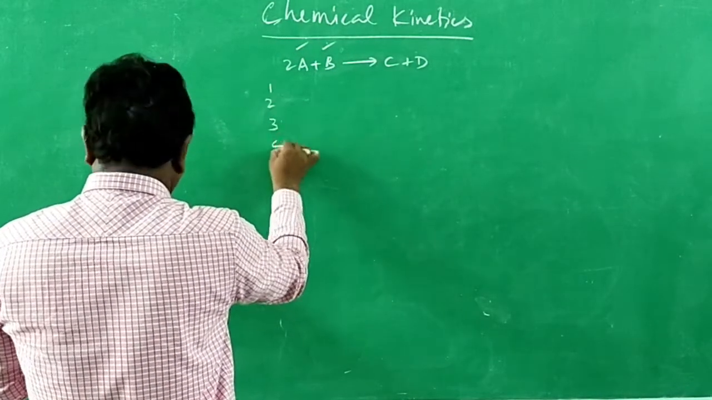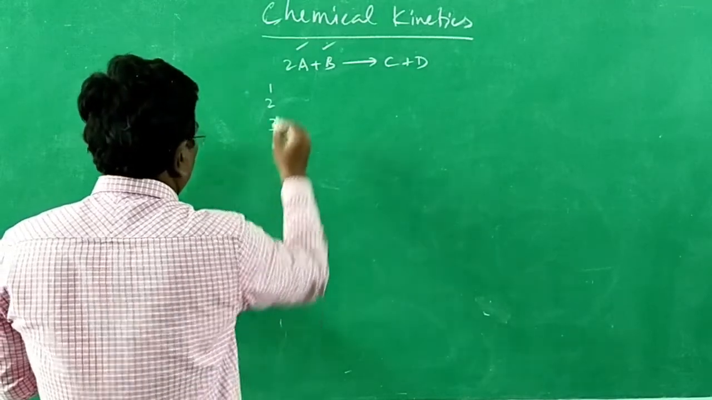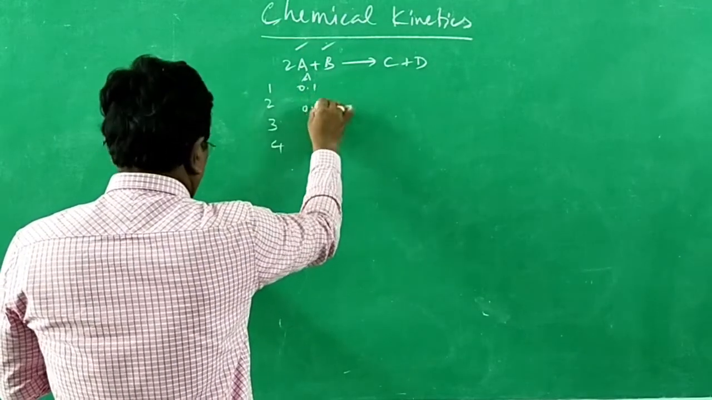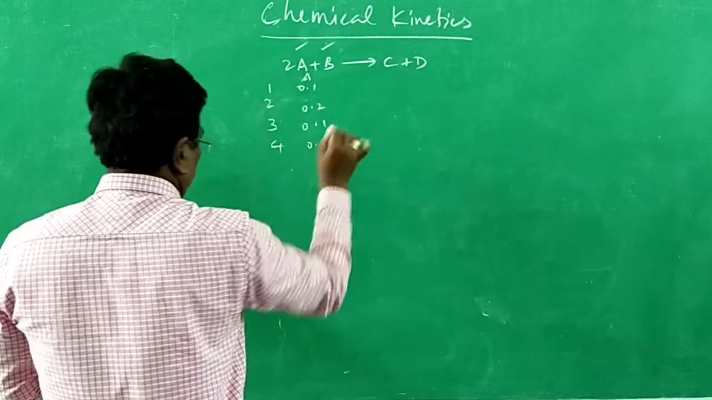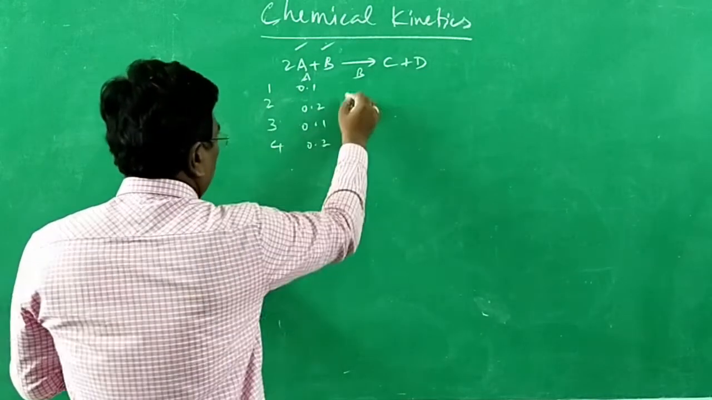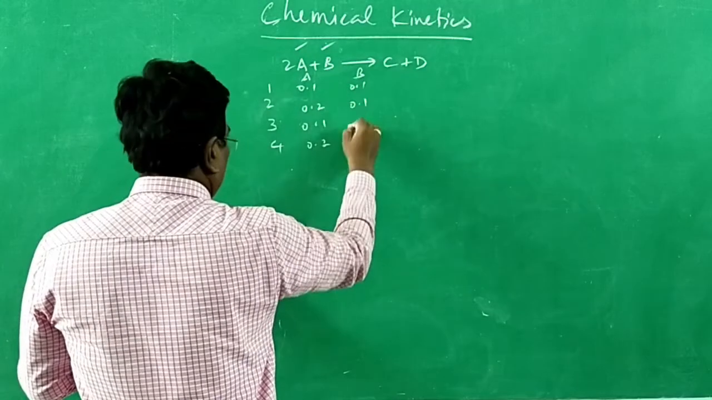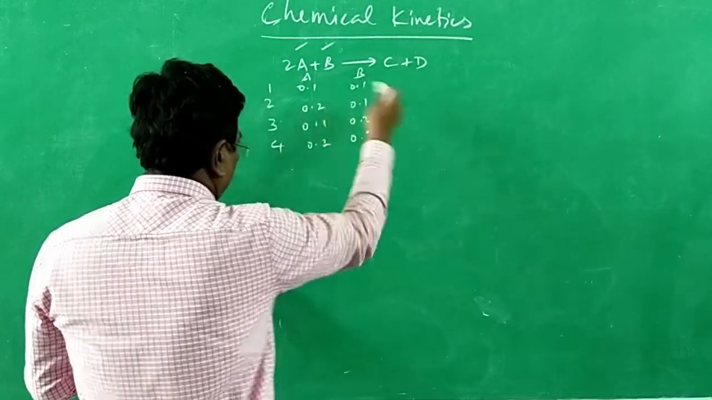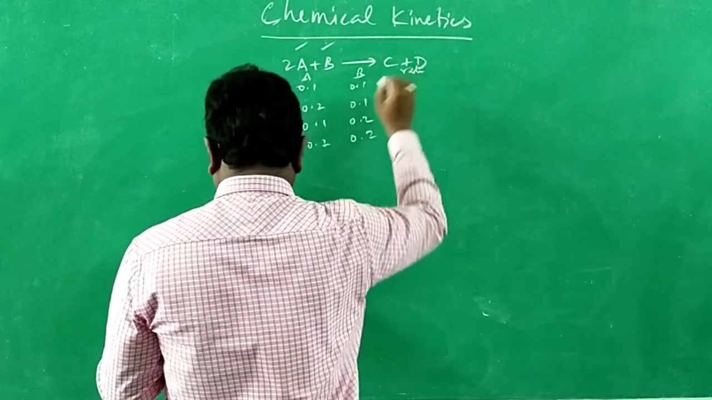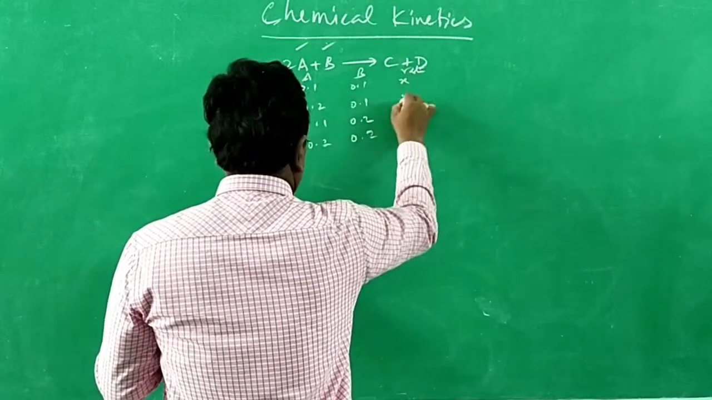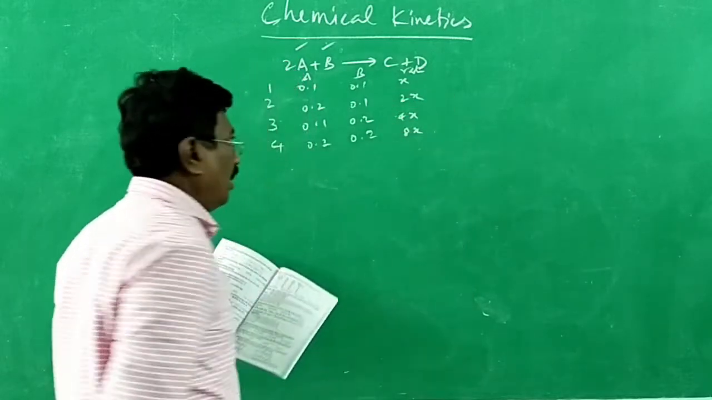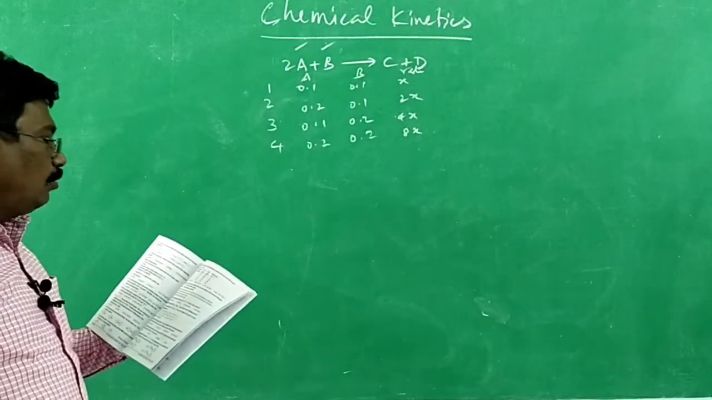There are 4 experiments they have conducted with different concentrations. Concentration of A is 0.1, 0.2, 0.1, 0.2. Likewise, they have varied the concentration of A and B. For B, it is 0.1, 0.1, 0.2, 0.2. Now, the initial rate is found to be x, 2x, 4x and 8x. This is how the rate gets altered. Now, they have asked to find out the rate law.